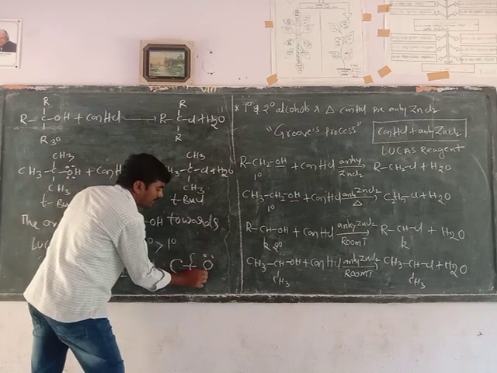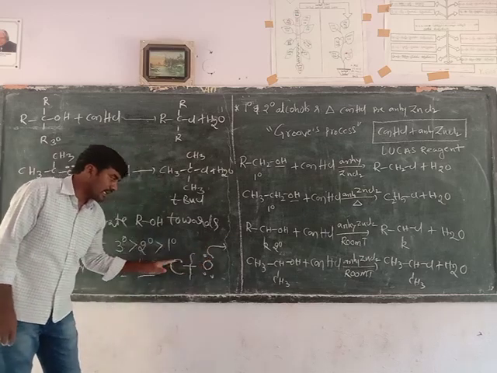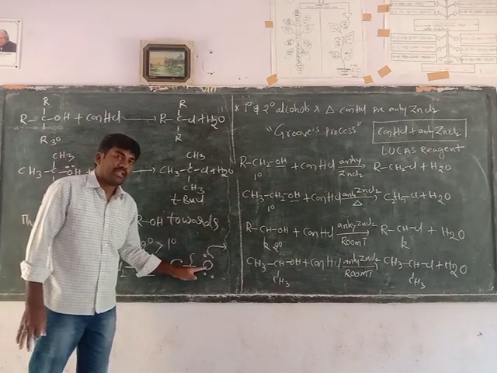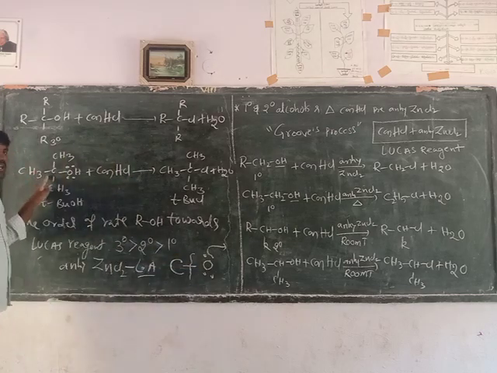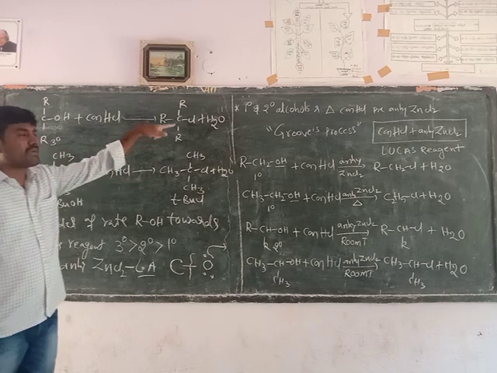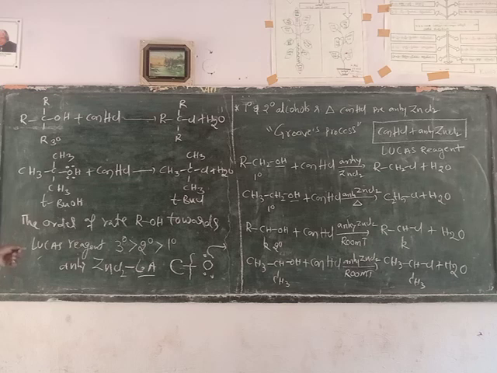The lone pair of electrons is attracted by the anhydrous zinc chloride. When the electrons move towards it, the bond between carbon and oxygen becomes weaker and weaker, and the bond cleavage takes place easily when tertiary alcohols are present. After cleavage of this bond, a carbocation forms: tertiary carbocation here, secondary carbocation, primary carbocation. The displacement of the hydroxyl group from alcohols depends on, and is directly proportional to, the stability of the carbocation.